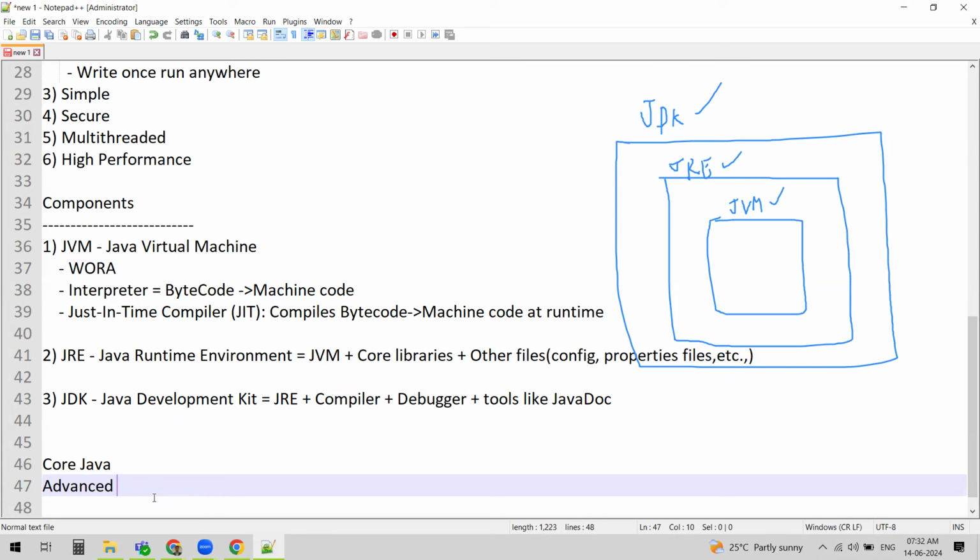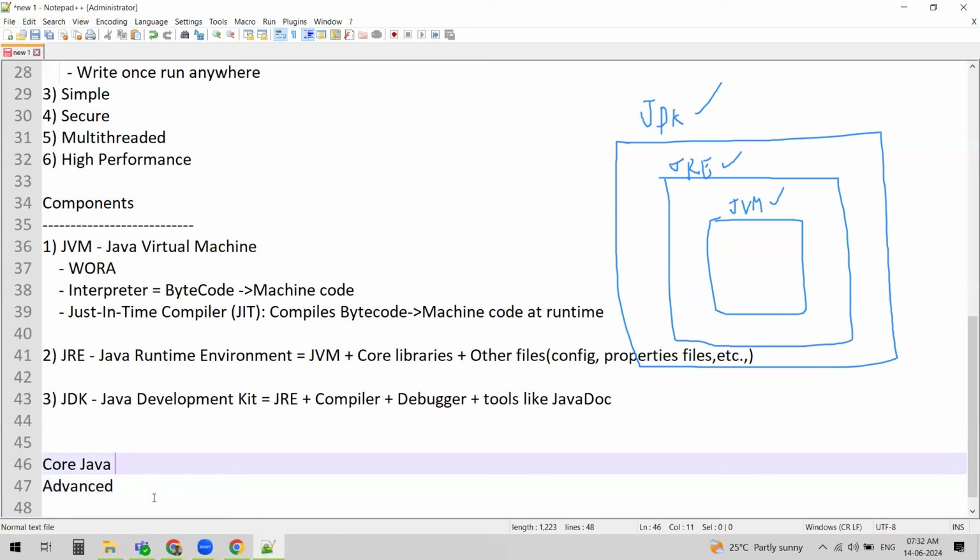So if we learn core Java, that is more than enough. Advanced Java is something required for developing Java applications, which usually developers learn. It covers some advanced concepts like Java servlets, Spring Framework, Hibernate, JSPs, microservices. All these come under advanced Java concepts, but these will be learned by the Java developers to develop the Java applications.